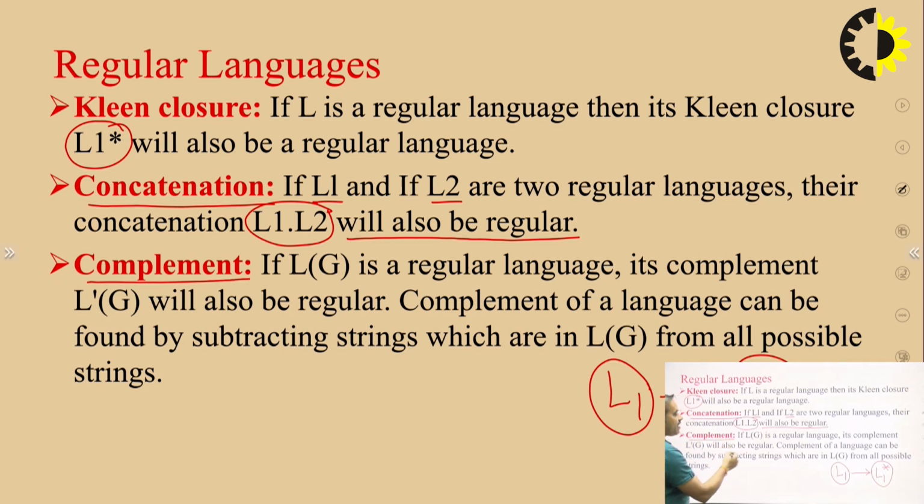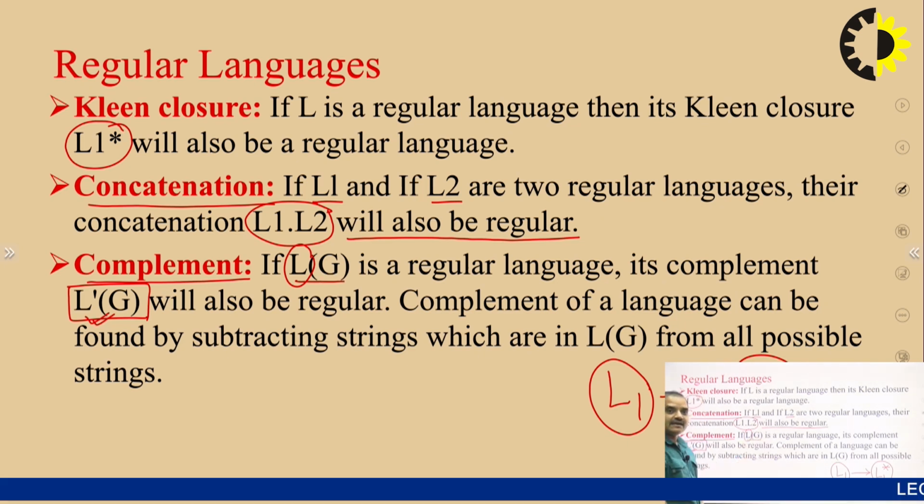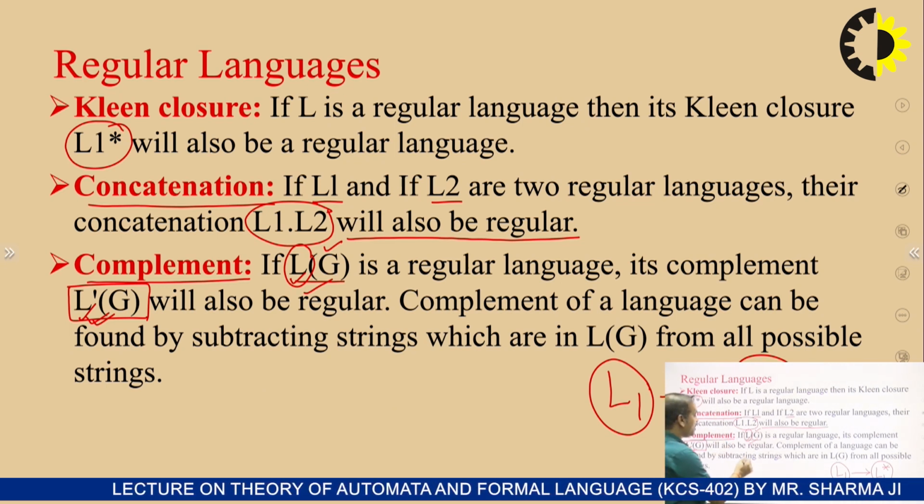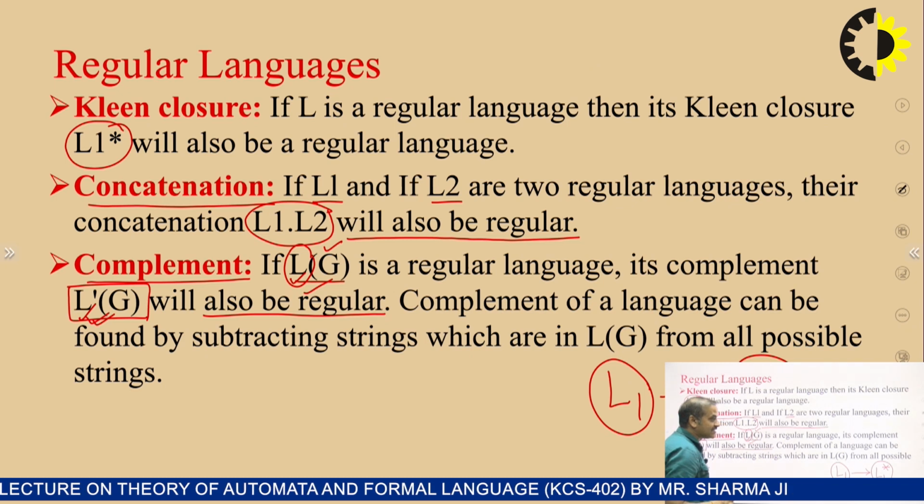The complement of language L(G) is written as L dash G. L(G) means the language generated by the given grammar, and the complement of L(G), written as L dash G, will also be a regular language.